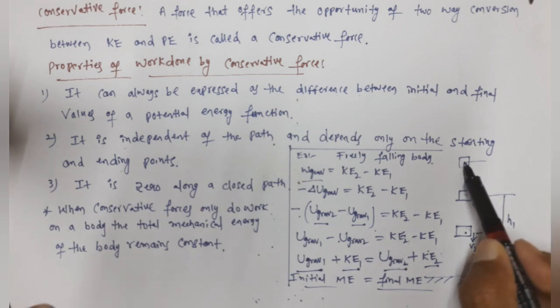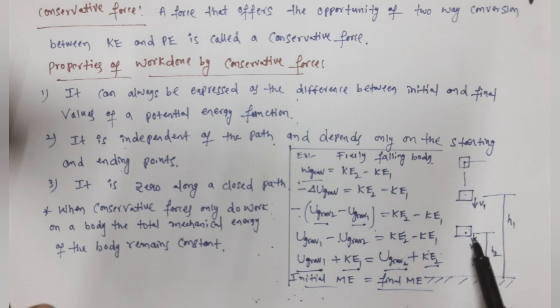So the body is falling freely, right? Which force is acting on the body? Only gravitational force. We are neglecting air resistance. We are taking only gravitational force, so gravitational force is the only force doing work on the body. So its mechanical energy is constant. That means final mechanical energy is equal to initial mechanical energy. Mechanical energy means the sum of potential energy and kinetic energy.